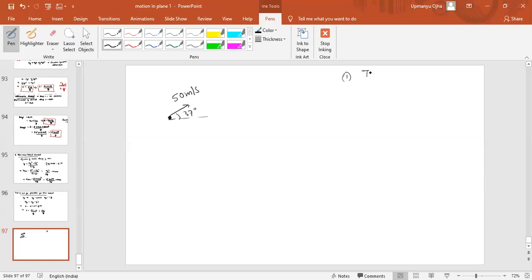Find the time of the flight. Second, maximum height. Third, the range.